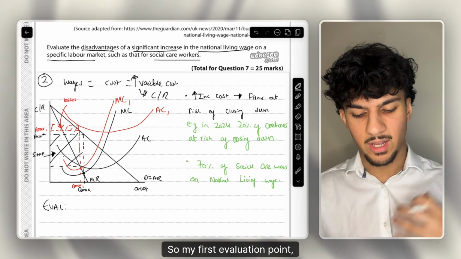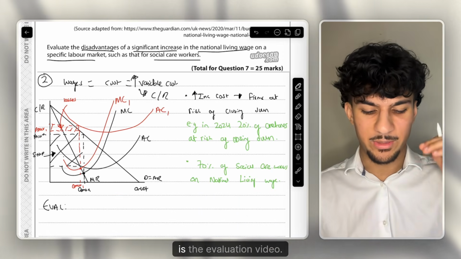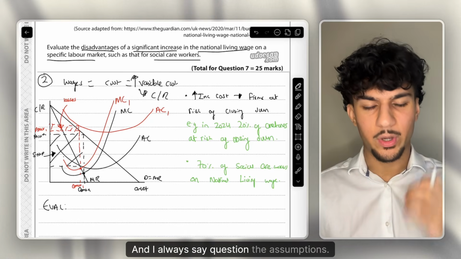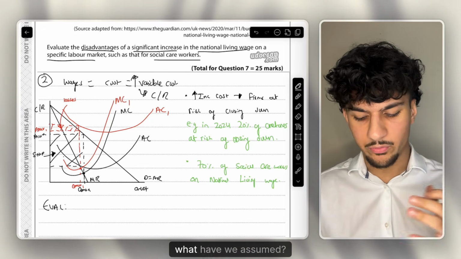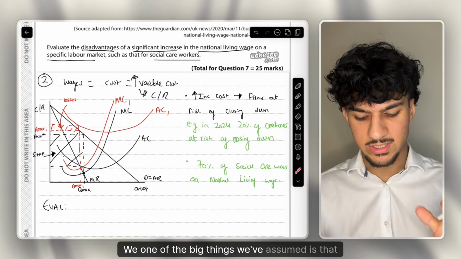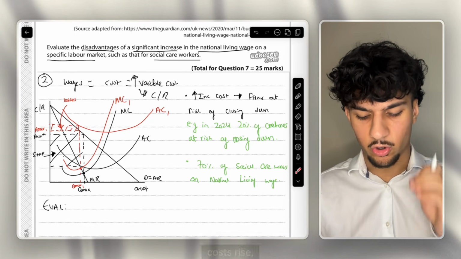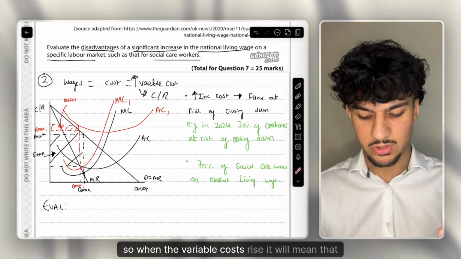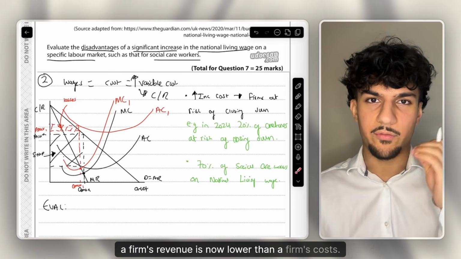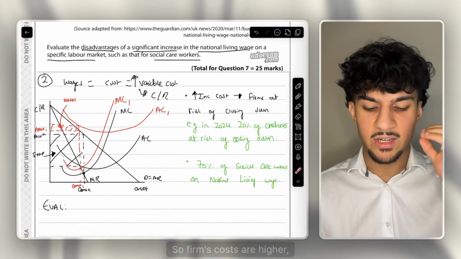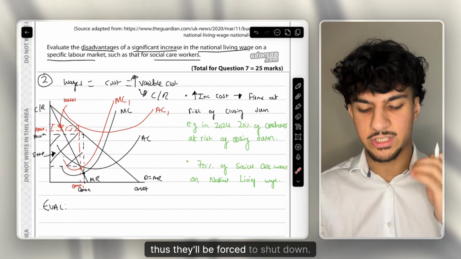So my first evaluation point, like I say in my most popular video on my channel, the evaluation video, is to always question the assumptions. In economics, you're constantly making assumptions. And in this question, what have we assumed? One of the big things we've assumed is that when a firm's costs rise, so when the variable costs rise, it will mean that a firm's revenue is now lower than a firm's costs. So the firm's costs are higher, the revenue is lower, thus they'll be forced to shut down.